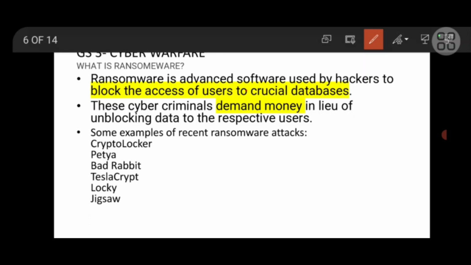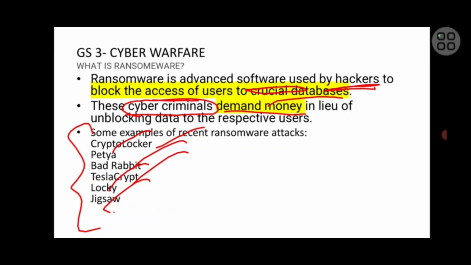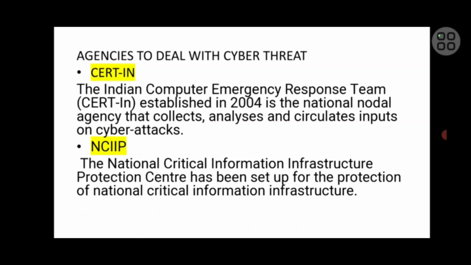Ransomware is nothing but software that is used by hackers to block access to a database. This is called a cyber crime, and while blocking the data, the cyber criminals will demand money. Some examples of recent attacks are CryptoLocker, Petya, Bad Rabbit, Tesla Crypt, Locky and Jigsaw. You may expect this also, as these are recently in the news. A question could be: it is related to which among the following? These are the important basic things you have to remember for prelims.